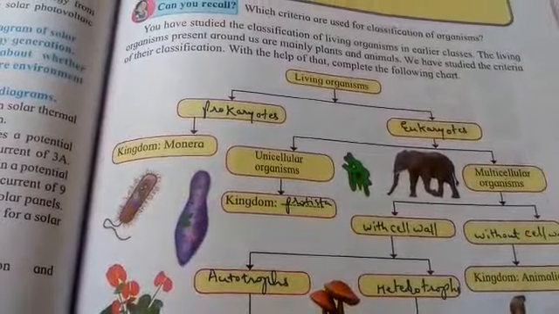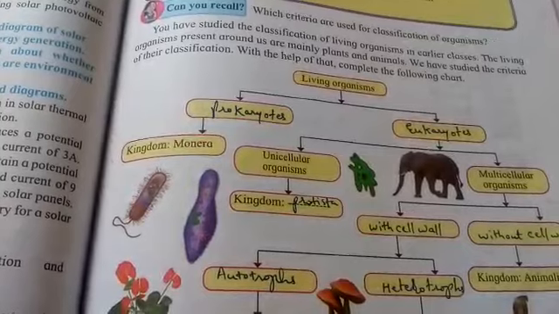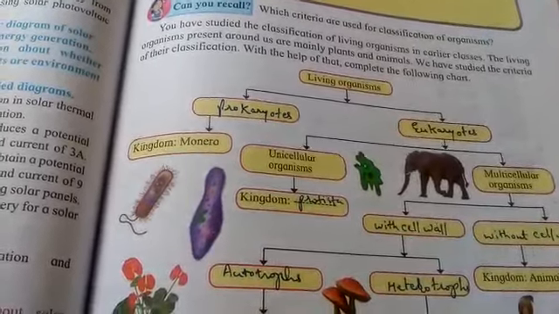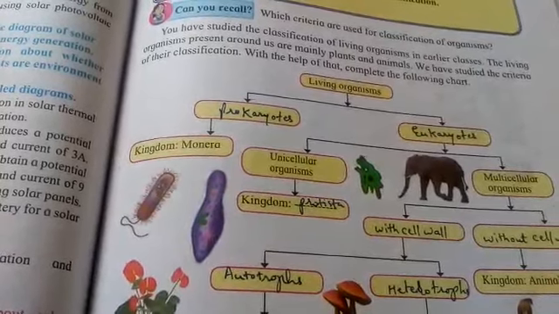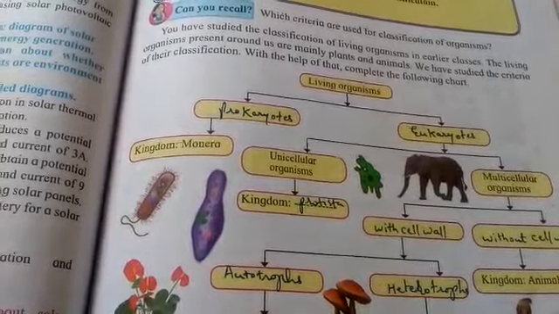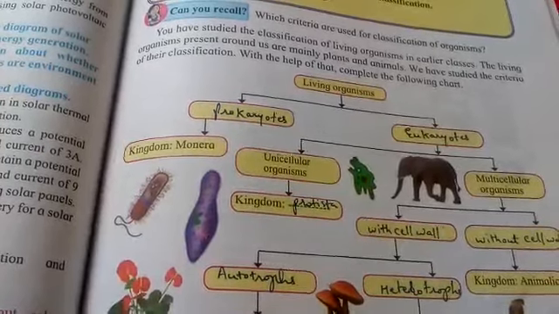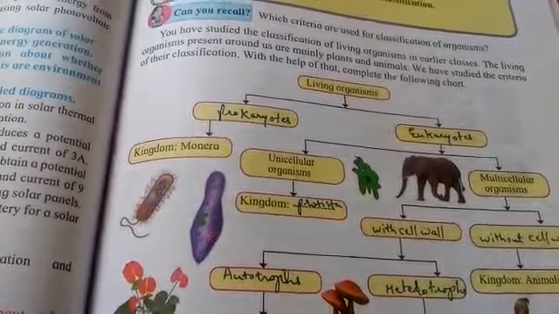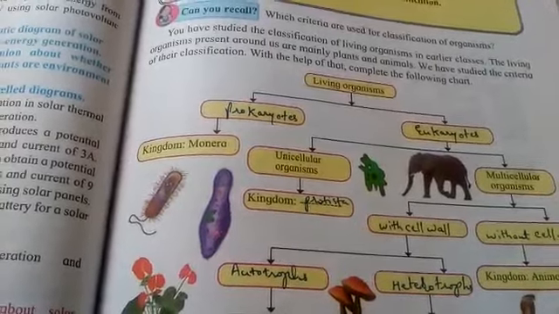So prokaryotes are those organisms which will not have a distinct nucleus or a true nucleus, and the cell organelles will not be well organized, and the genetic material like that of the DNA or the chromosomes are going to be loosely dispersed into the cell, while eukaryotes will have a distinct or a true nucleus. The cell organelles are going to be well organized, and that is why eukaryotes will have a little complex structure as compared to that of the prokaryotes. So prokaryotes are going to be simple primitive organisms like that of the bacteria.